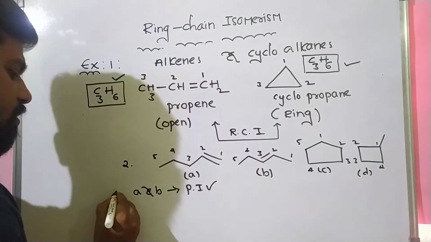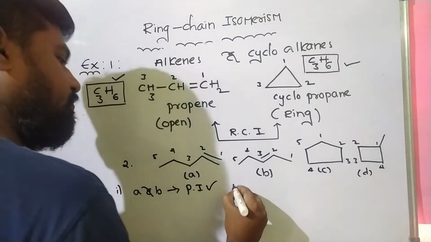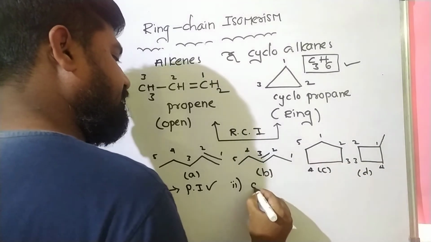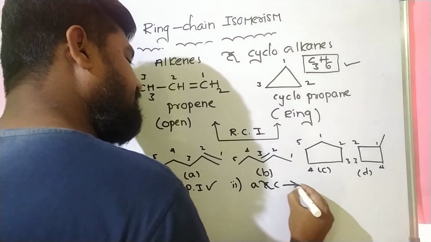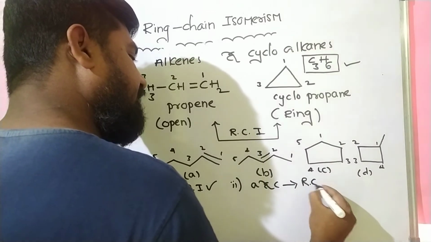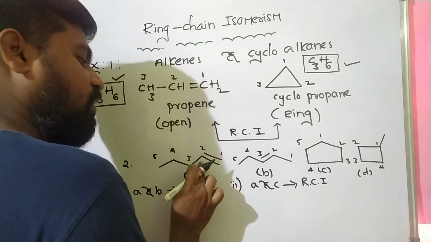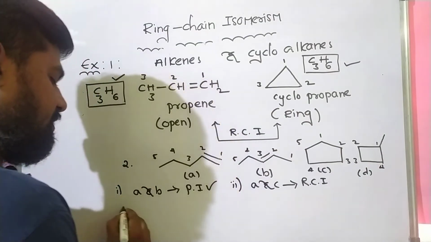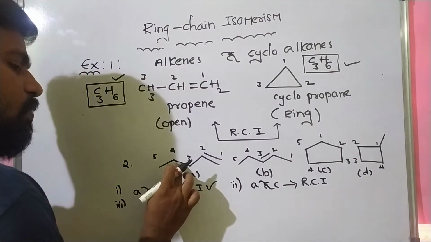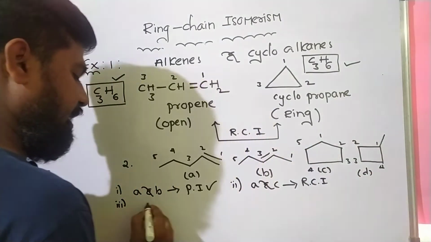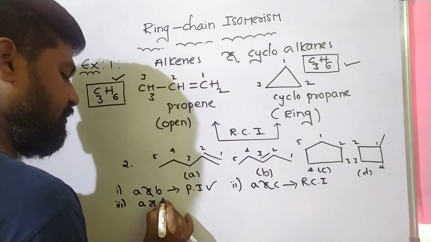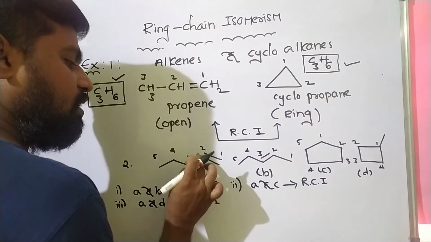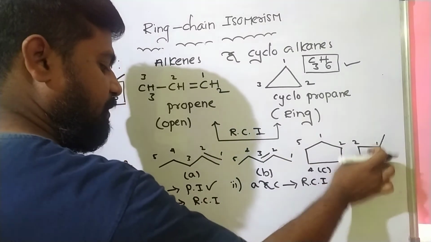Next, number 2: A and C are ring chain isomers, because one is an open chain compound, the other is a ring compound. And third, A and D are also ring chain isomers, because this one is an open chain compound, this is a ring compound.